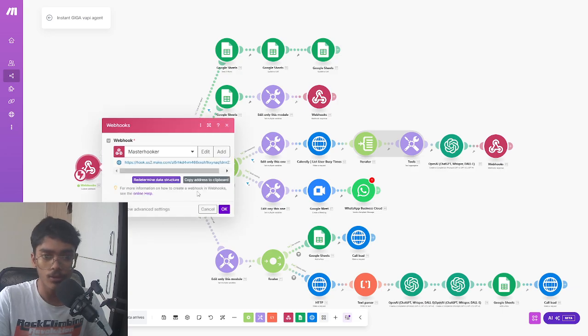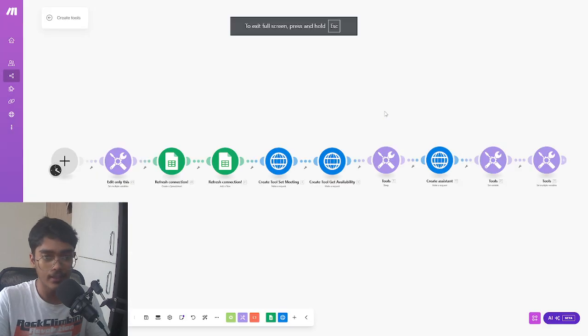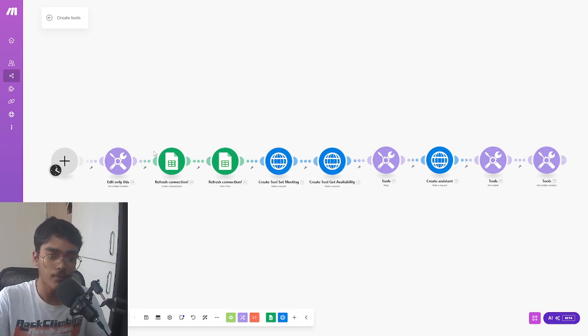This is the master webhook. This webhook you could just name anything. Just copy the address to clipboard, because there are actually two scenarios which are mainly used in this setup. So yeah, we've added this only.